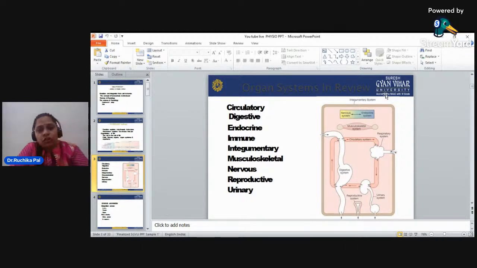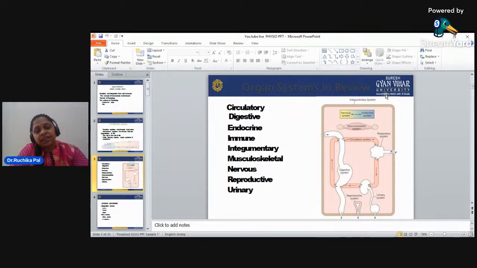If I talk about the organ systems in physiology, in review: the circulatory system, in which circulation of all materials is going on in our body, the digestive system, endocrine system, immune system, integumentary system, musculoskeletal system, nervous system, reproductive system, and urinary system. These systems are in the review. I will teach you about the circulatory system, digestive system, endocrine system, immune system, and integumentary system.